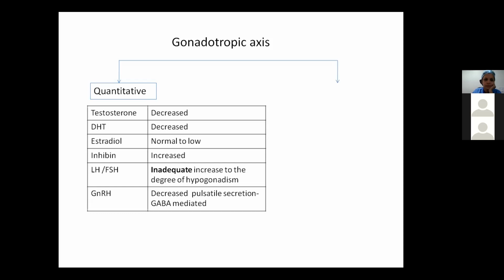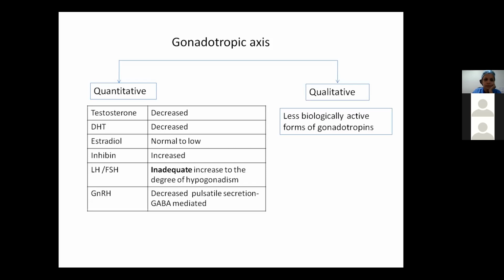This means that there is some defect at the hypothalamus as well, where there will be decreased pulsatile secretion of gonadotropin releasing hormone, and this is usually GABA mediated. GABA, which is gamma aminobutyric acid, accumulates in uremia. Qualitatively, there will be a less biologically active form of gonadotropins, as measured by the LH bioactivity index, which is the ability of the LH to secrete testosterone. So that is decreased.